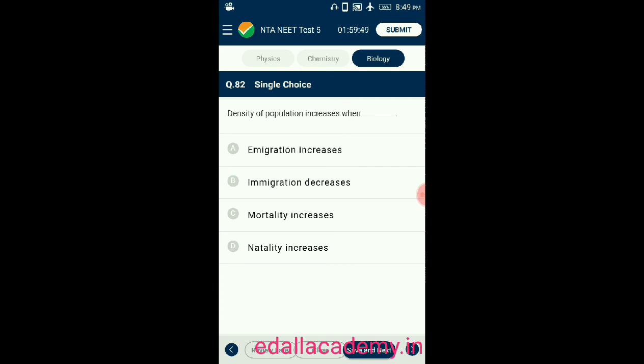Question number 82. Density of population increases when option A immigration increases, option B immigration decreases, option C mortality increases, option D natality increases. So the answer is natality increases. The density of population increases when the natality increases. So the correct option is D.